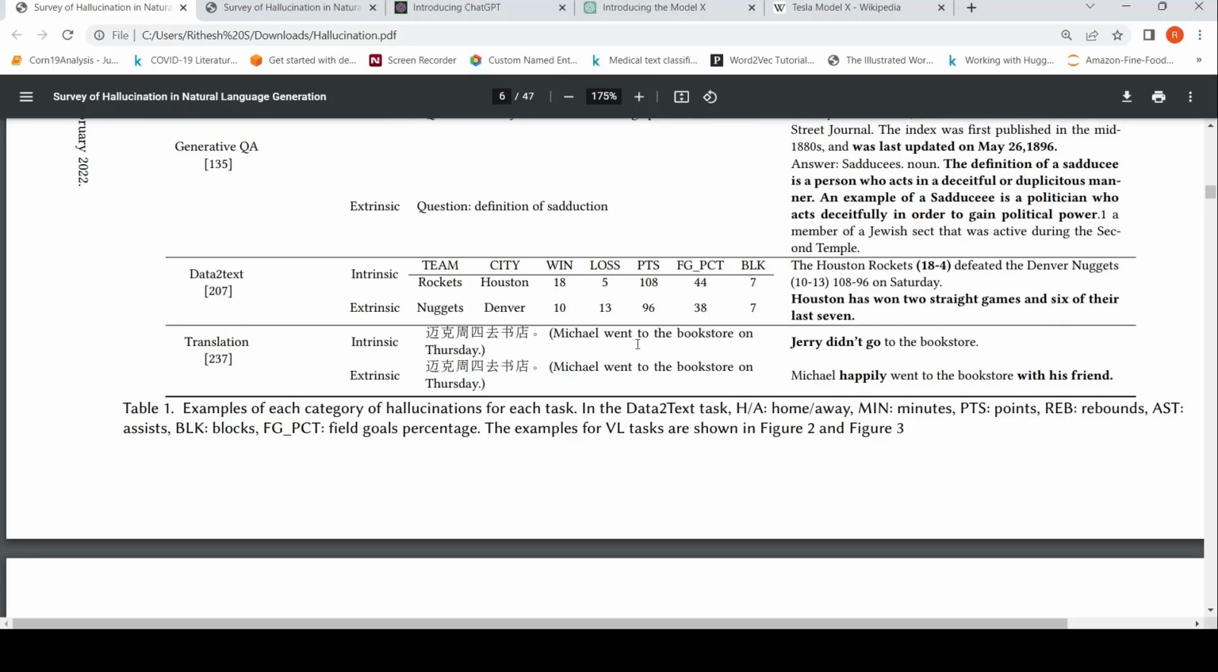In the intrinsic case, the actual ground truth is that Michael went to the bookstore on Thursday, and the generated output says Jerry didn't go to the bookstore. So this is totally wrong information. Extrinsic is Michael happily went to the bookstore. Actually, Michael went to the bookstore on Thursday, and went with his friend. So it is hallucinating that Michael was happy and went with his friend.